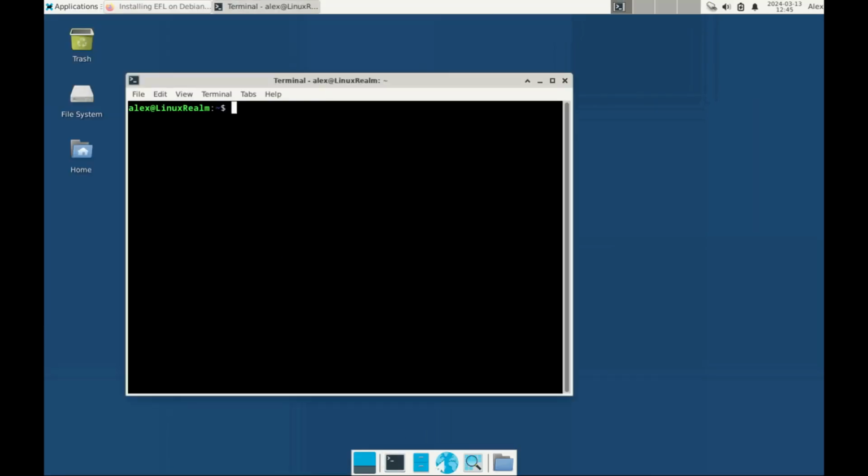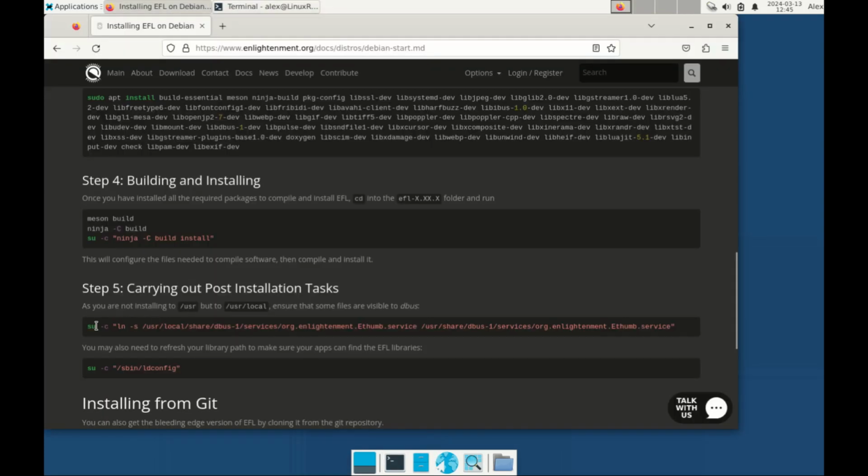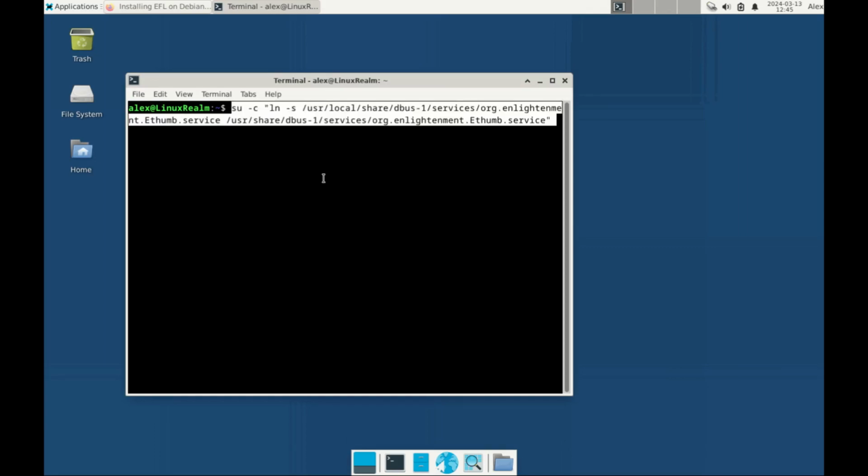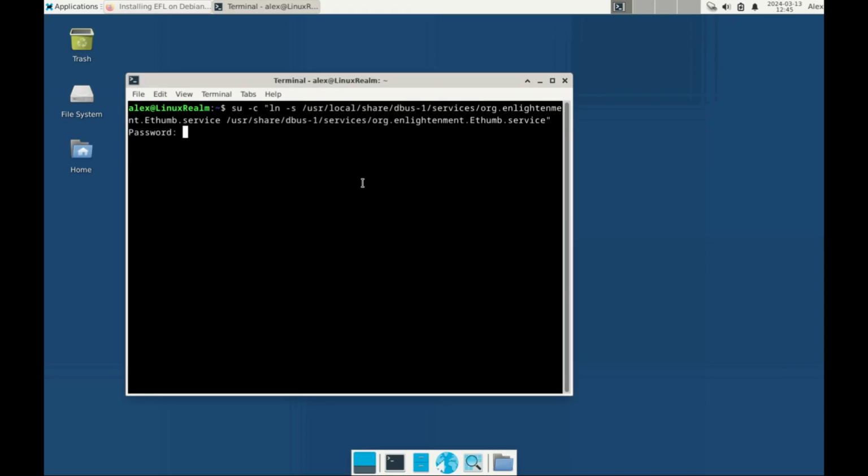Let us run one more command, the post installation task. Just copy the command, this command right here, just copy it, minimize and paste it right there. And press enter, and admin password file exists already.